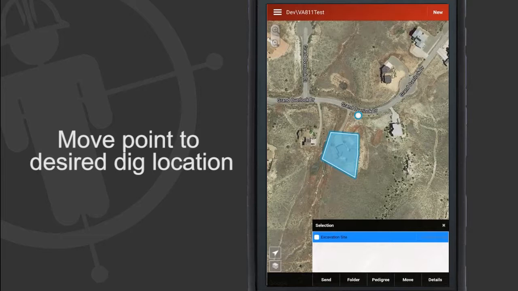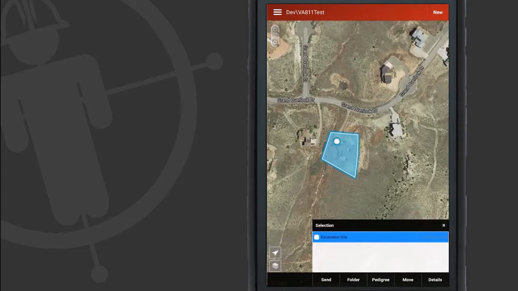Place the point on the map where the excavation work will be completed. This concludes our tutorial on how to create an excavator one-call ticket using PointMan.